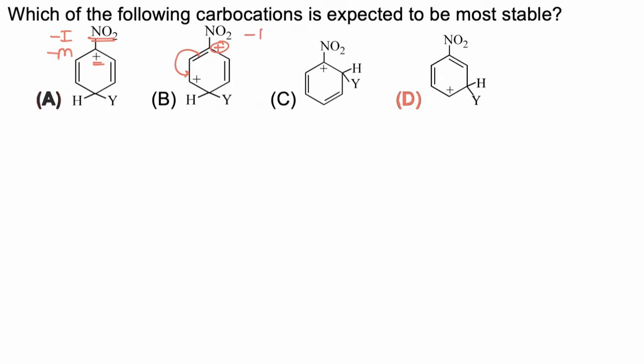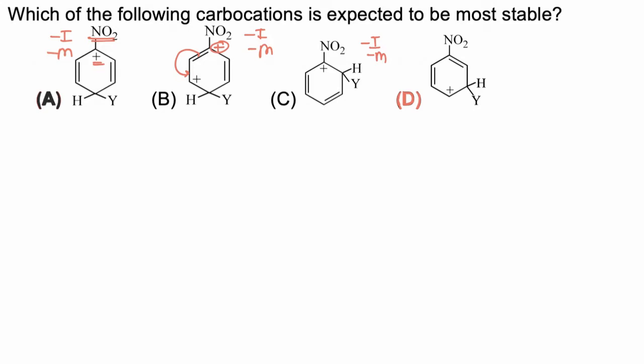Strong minus I and minus M effect will destabilize this carbocation. In example C, again positive charge